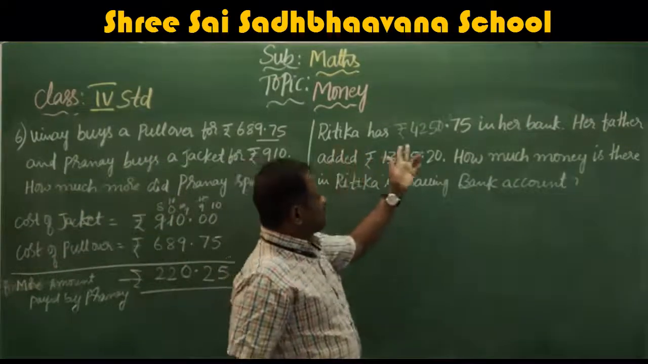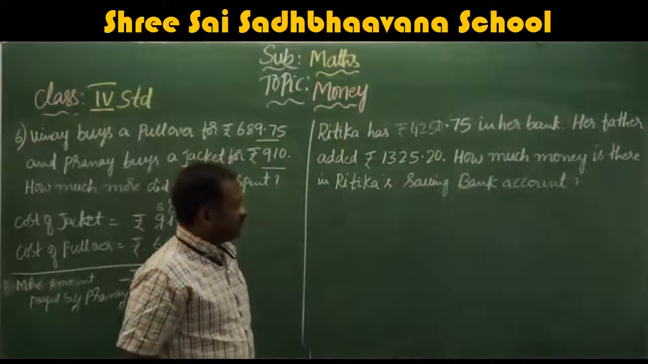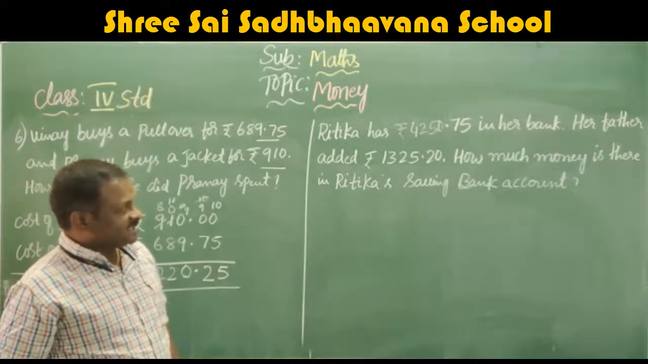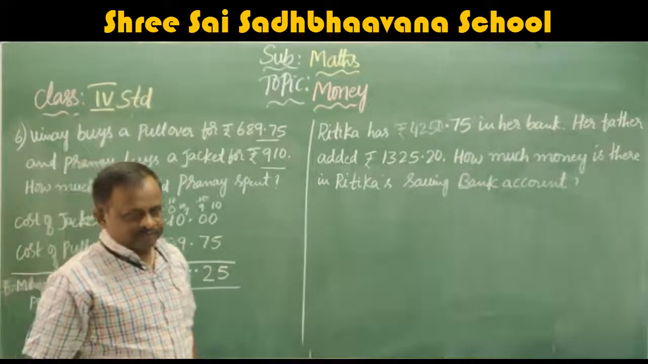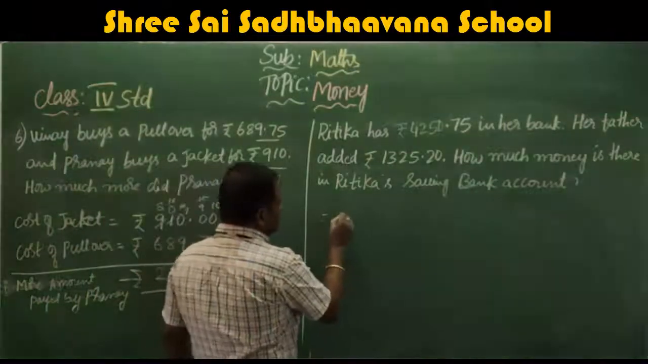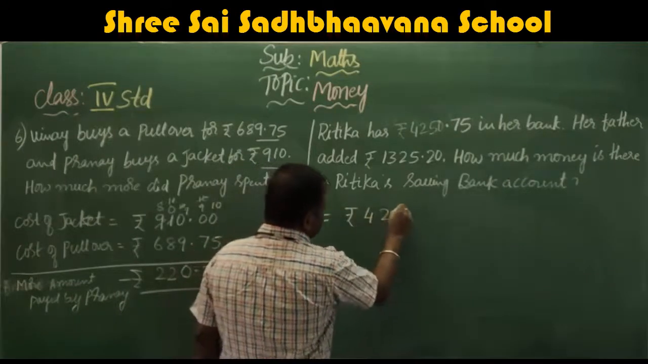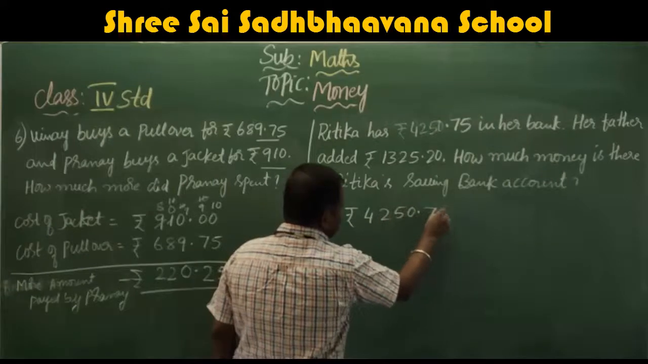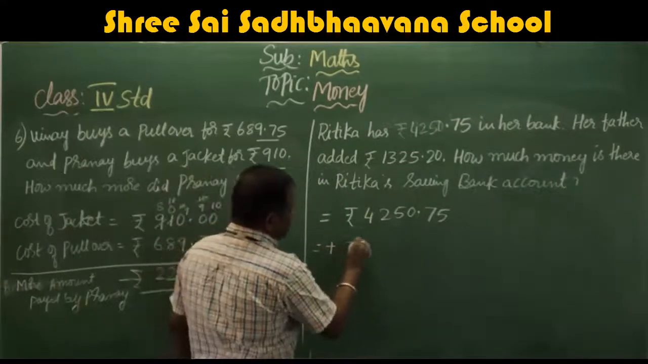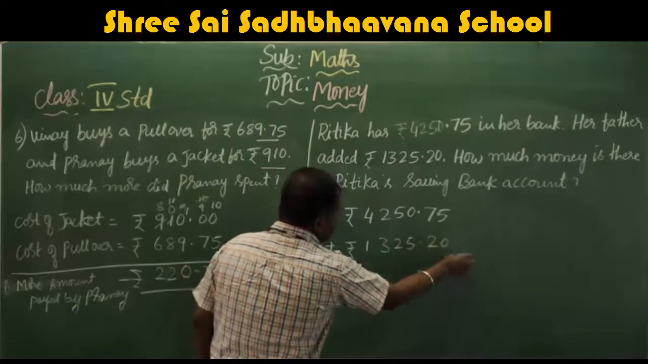Let's come to here. Ritika has rupees 4,250.75 in her bank account. Her father added rupees 1,325.20. How much money is there in Ritika's savings bank account? This is bank account. First, what is the first amount? Basic amount rupees 4,250.75. So what her father added? Rupees 1,325.20. Add.